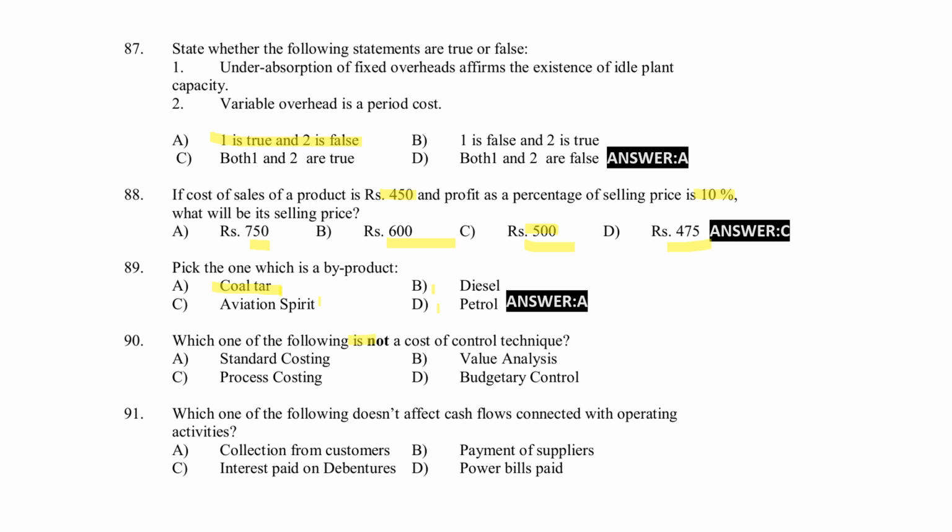Which of the following is not a cost control technique? Standard costing, value analysis, process costing, budgetary control. Here, process costing is the right answer. Which one of the following does not affect the cash flow connected with the operating activities? Option A, collection from customers. Option B, payment of suppliers. Option C, interest paid on debentures. Option D, power bill paid. Right answer, option C, interest paid on debentures.